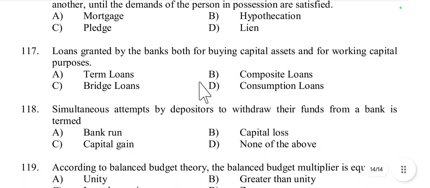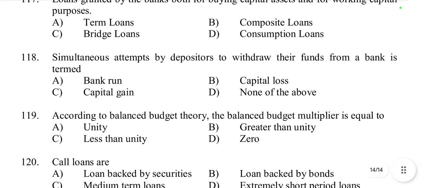Then question number 117, loans granted by the banks both for buying capital assets and for working capital purposes, that is term loan, composite loan, bridge loan or consumption loan, that is called a composite loan. Option B is the right answer, because composite loans are those that provide finance for both fixed or capital assets and working capital needs, often given to small and medium enterprises.